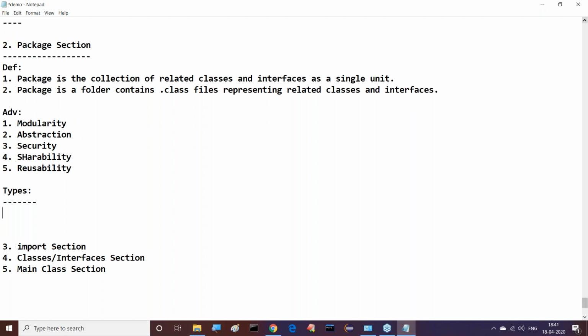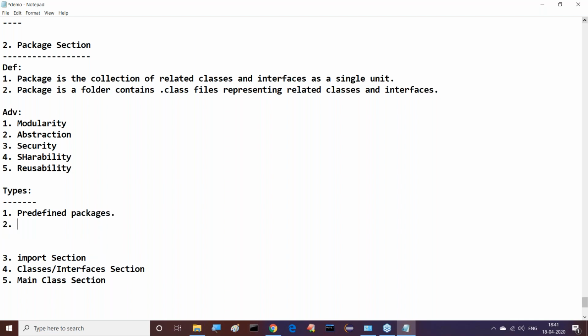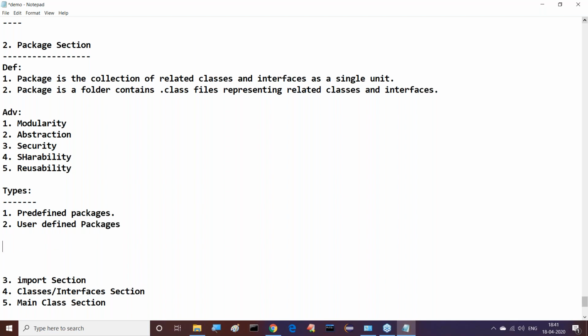There are two types of packages available. First one is predefined packages, and second one is user-defined packages. What is the meaning of a predefined package and what is the meaning of a user-defined package?